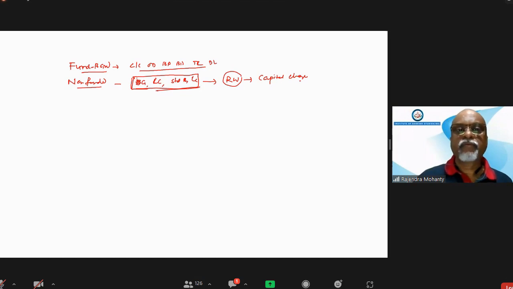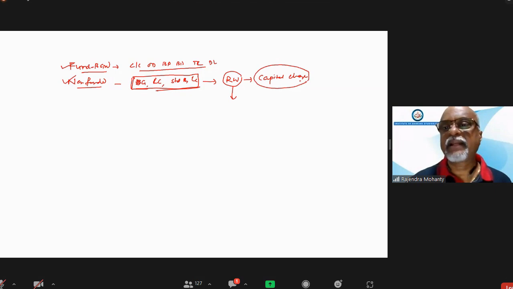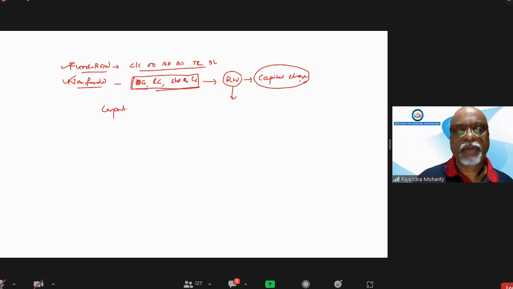Now, fund based we know. So risk weight of either fund based or non-fund based is the same. Only what changes is the capital calculation formula. So if a corporate exposure is there where the rating is AAA, what is the risk weight for this? 20%.